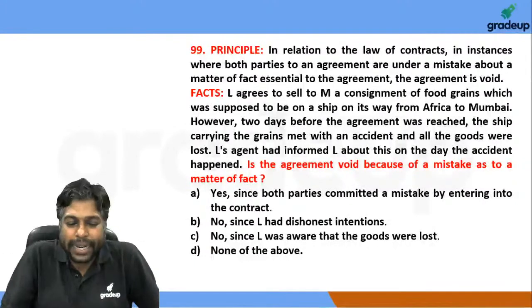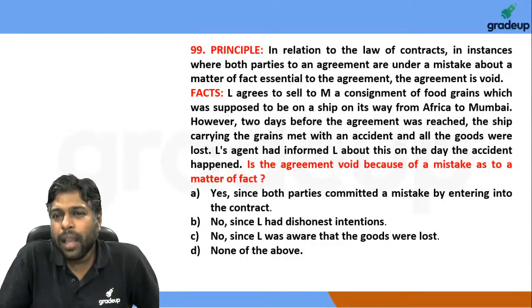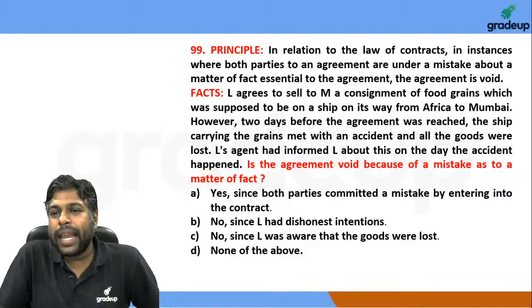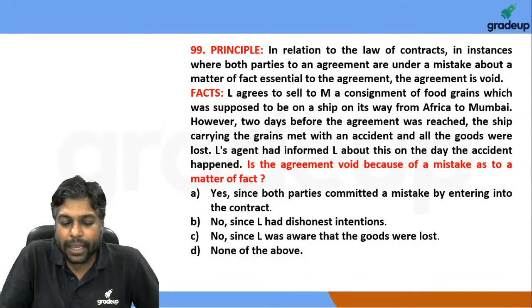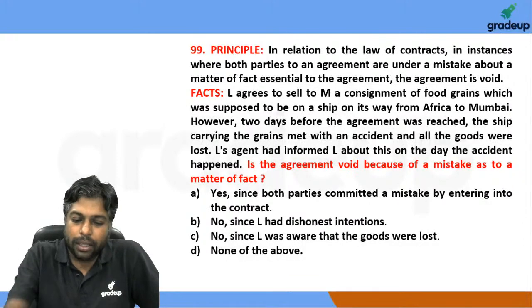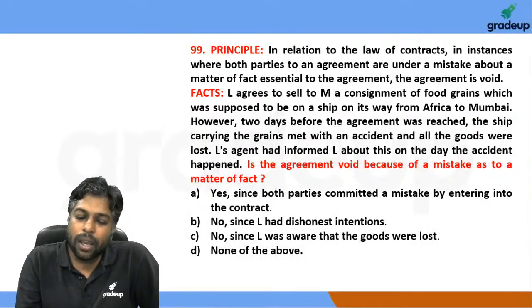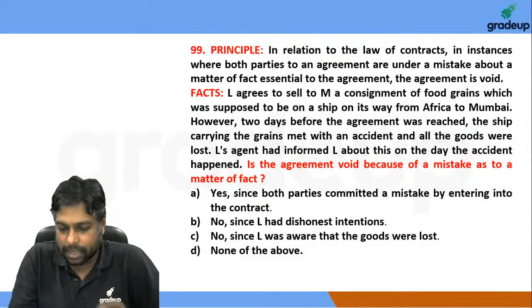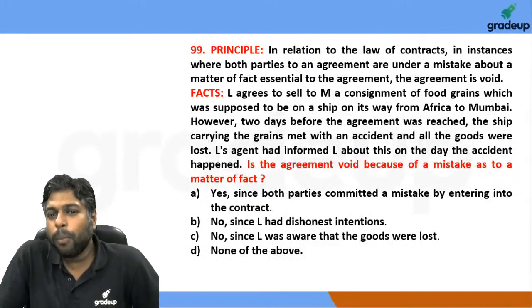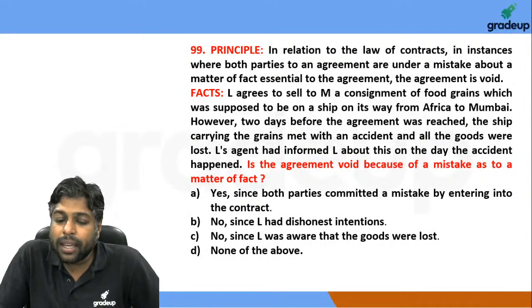Okay, question number 99. L agrees to sell M a consignment, and ultimately principle में क्या लिखा है कि both parties, the mistake has to be with both parties. In this case, both parties का mistake नहीं था.